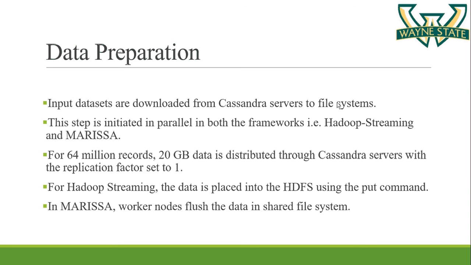For 64 billion records, 20 GB of data is distributed through Cassandra servers with the replication factor set to 1. When we are using the Hadoop streaming framework, we place the data in the Hadoop file system using the put command, and when we are using Marisa, the worker nodes store the data in the shared file system. This step doesn't need any data processing, so it is independent of any data processing steps.